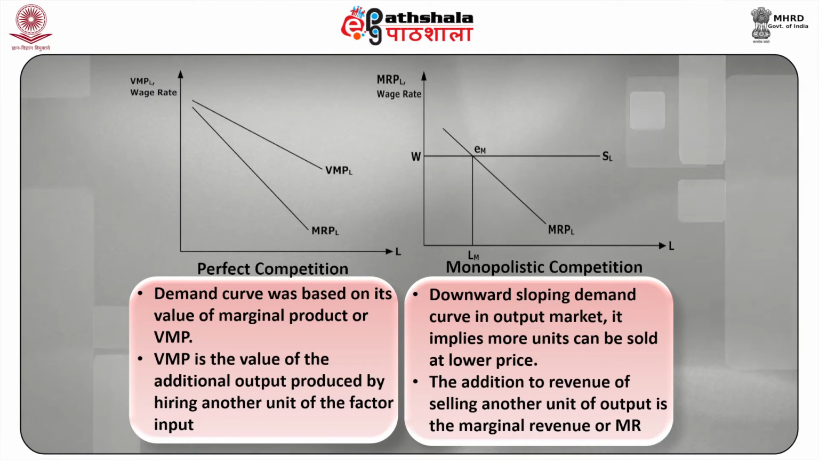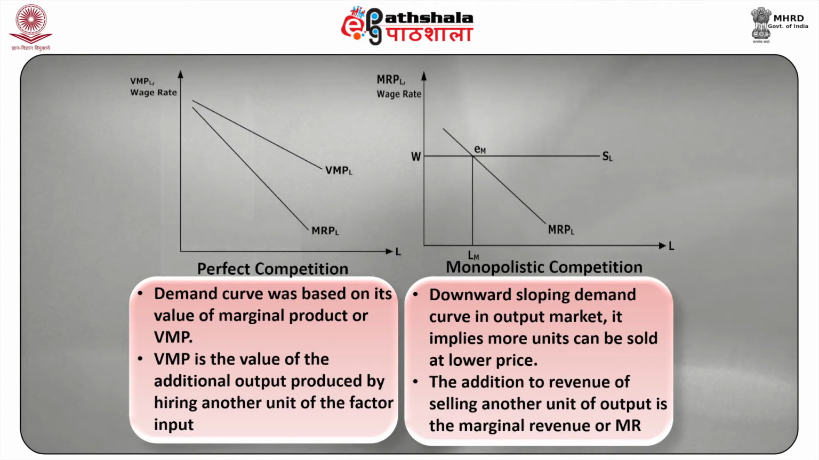The monopolist, unlike a perfectly competitive firm, faces a downward sloping demand curve in its output market. More units of the output can be sold by lowering the price. Thus, another unit of the output sold does not increase the revenue by the price, which in any case is no longer uniform under monopoly.